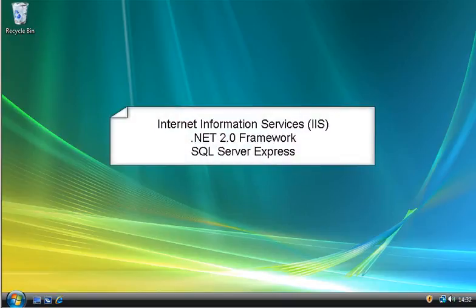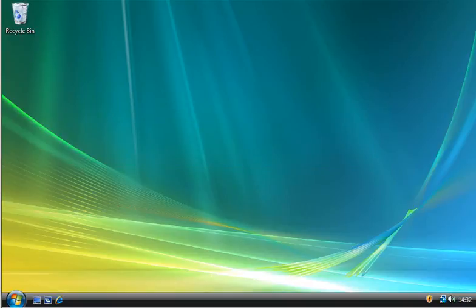For this setup, we will be using Internet Information Services, or IIS, the .NET 2.0 framework, and SQL Server Express. So, as you can see here, we have just installed Windows Vista Ultimate. Once Vista is installed, make sure you connect to the internet and download any updates for Vista. Before we install any programs, let's change the default configuration of Vista so that it is running for best performance. This will help to speed up your DotNetNuke installations.